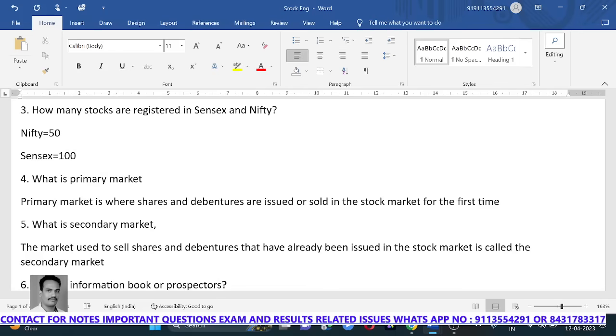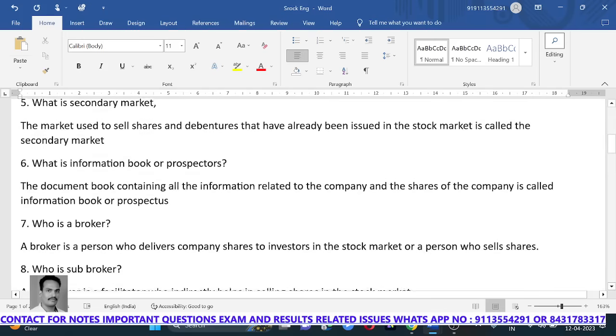What is primary market? Primary market is the market where shares and debentures are issued or sold in the stock market for the first time. What is a secondary market? Secondary market is the market used to sell shares and debentures that have already been issued in the stock market. So primary market is the first issue of shares and debentures. Secondary market is where already issued shares and debentures are reissued to the investors.